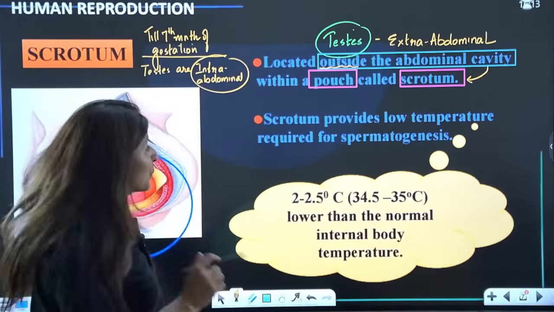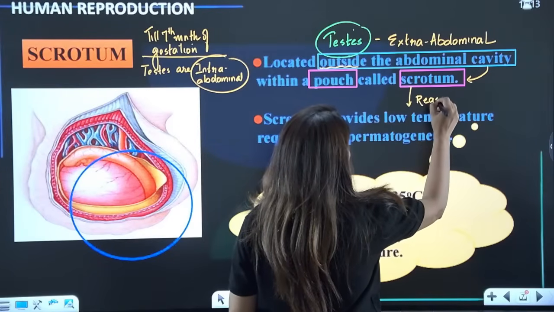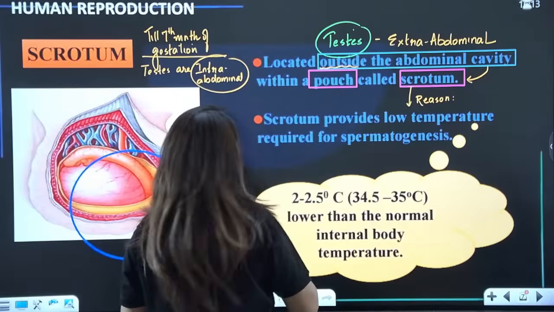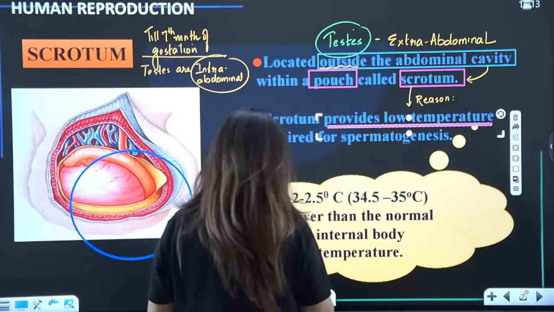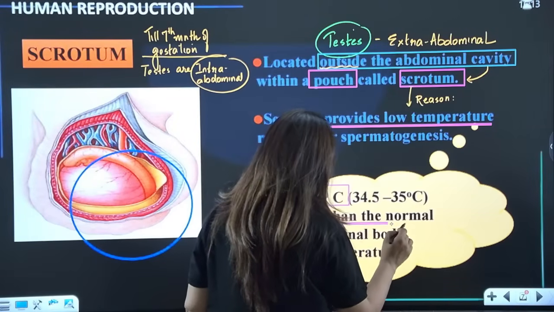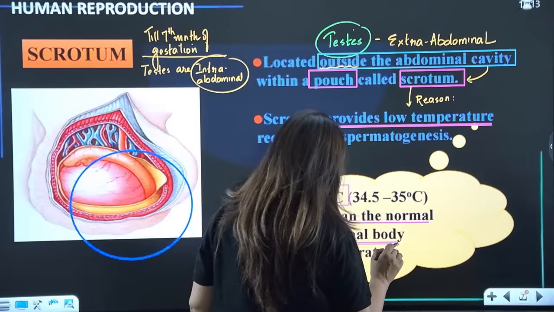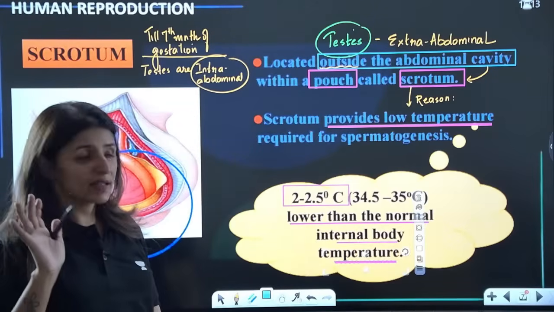Now, what is the purpose? The reason is, guys, sperm production requires lower temperatures. The scrotum provides lower temperature. How much lower? 2.5 degrees Celsius lower than the normal body temperature, because sperm production cannot occur at 37 degrees Celsius.